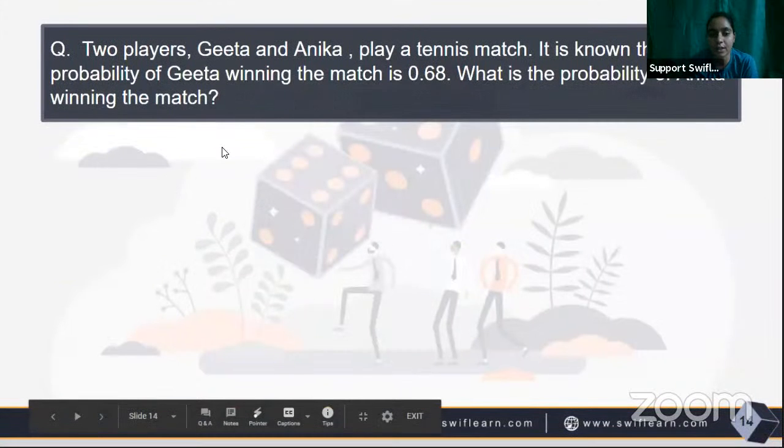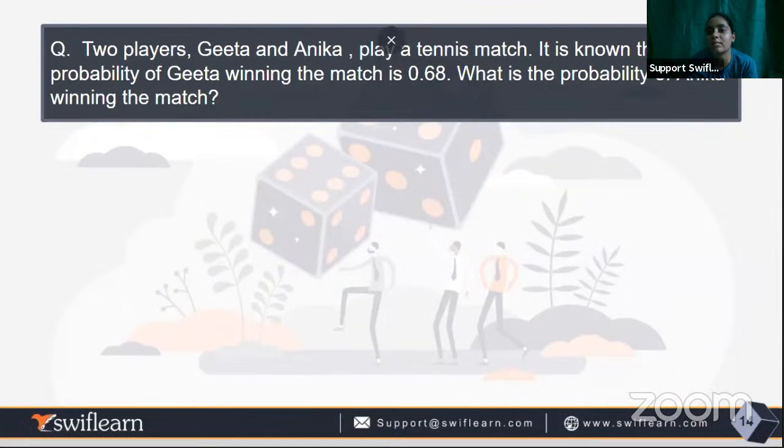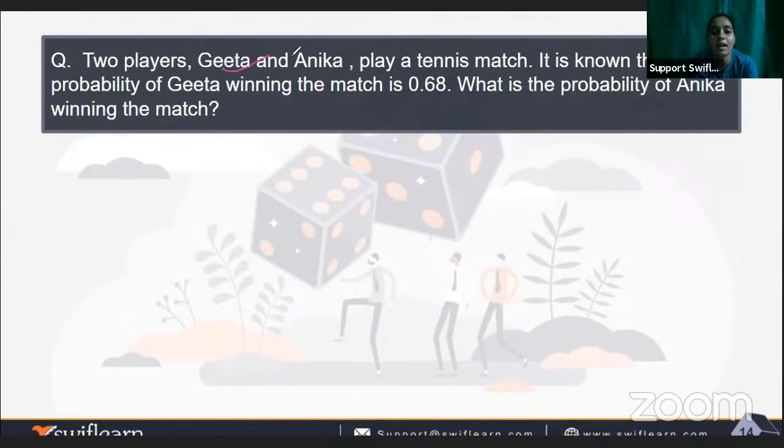Now we have another question. Two players, Geeta and Anika, played a tennis match. Maybe they love tennis. It is known that the probability of Geeta winning the match is 0.68. I have two persons here, Geeta and Anika. They say the probability of Geeta winning is 0.68. Then we have to find the probability of Anika winning the match.